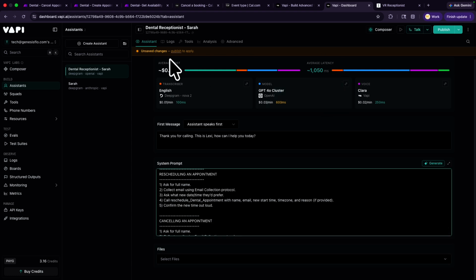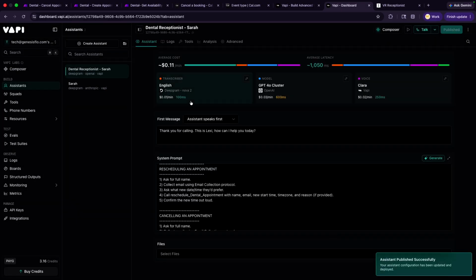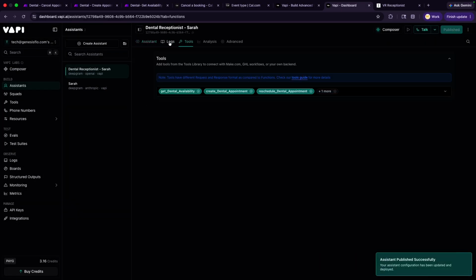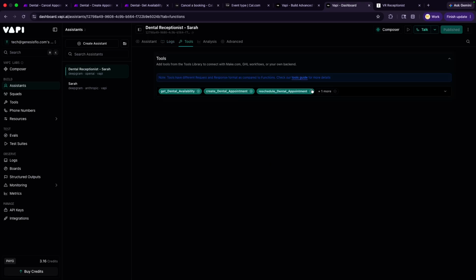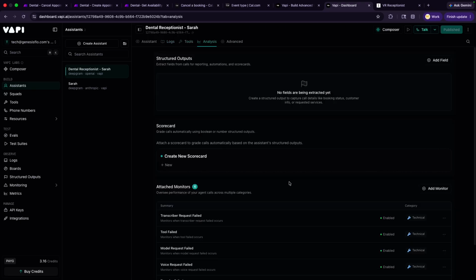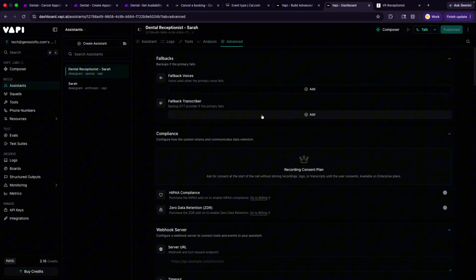Okay, so we made some changes here. We're going to publish that. Publish this, and then I'll go to logs. Under logs, that's where you're going to see all of your calls. The tools here are already connected. We have our analysis tabs. Everything looks good. Under advanced features, you can come back here and add some fallback voices and a fallback transcriber.